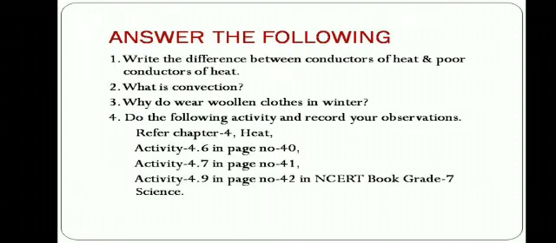Answer the following. Write the difference between conductors of heat and poor conductors of heat. What is convection? Why do we wear woolen clothes in winter? Do the following activities and record your observations. Refer to Chapter 4, Heat: Activity 4.6 on page number 40, Activity 4.7 on page number 41, Activity 4.9 on page number 42.